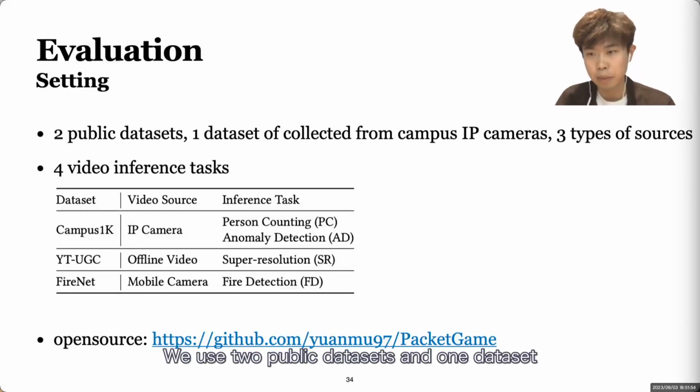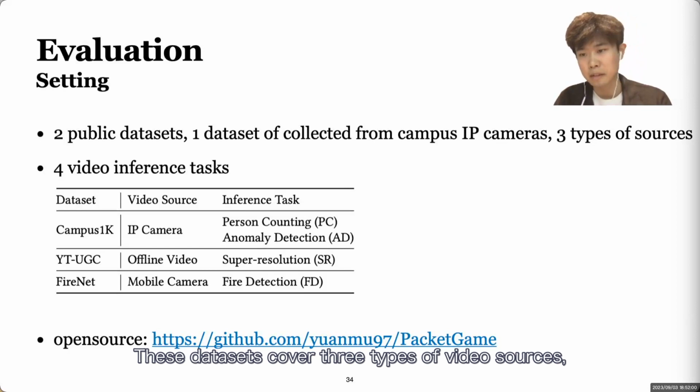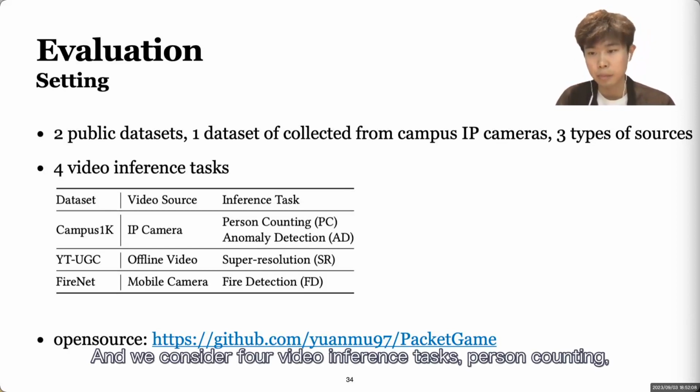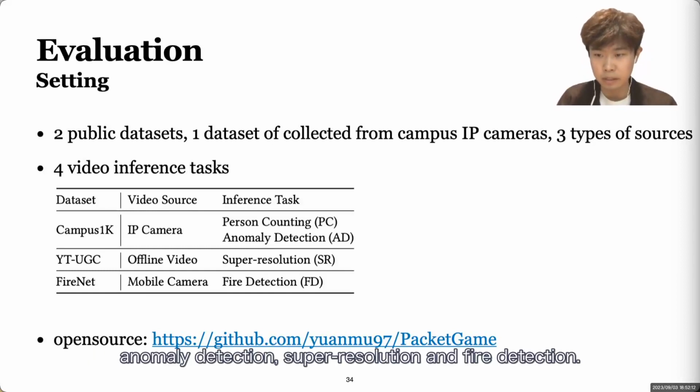We use 2 public datasets and 1 dataset collected from our campus IP cameras. These datasets cover 3 types of video sources, that is, IP camera, offline videos, and mobile cameras. And we consider 4 video inference tasks, including person counting, anomaly detection, super resolution, and fire detection.